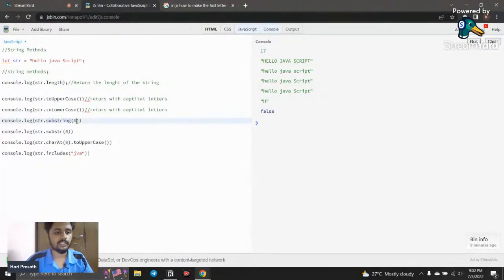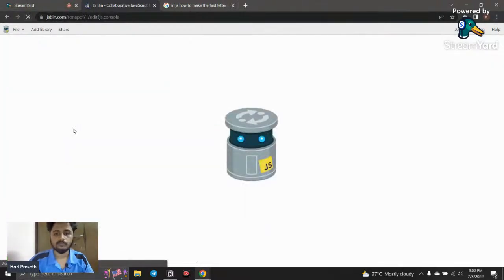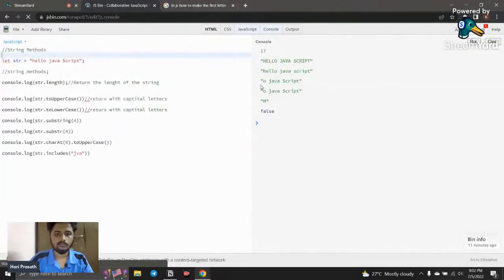For example, if I say 4 here, and same here, I say 4, and I just refresh it. Both will do the same work, but the main difference is that one does not work with the second parameter, but the other works with the second parameter. So that is the main difference.